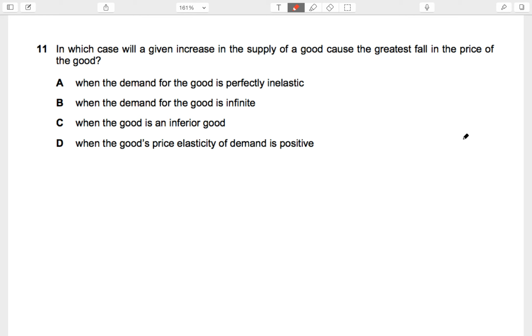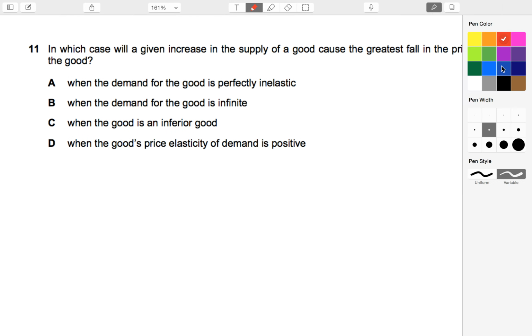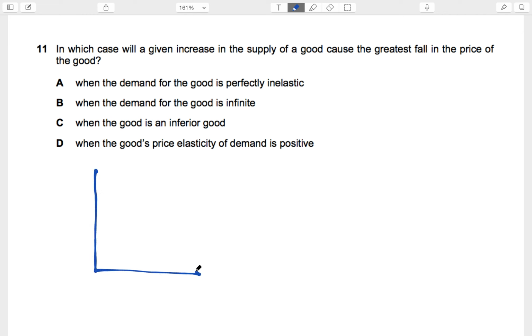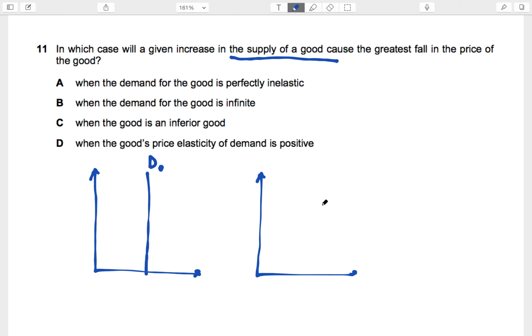Now I want to show you this through a diagram. What if you have a situation like this? I'm going to make two situations. They're saying there's an increase in the supply of a good. If I make a demand curve which is perfectly inelastic, versus I make a demand curve which is like this, now when my supply goes up, will this be the greatest change in price?